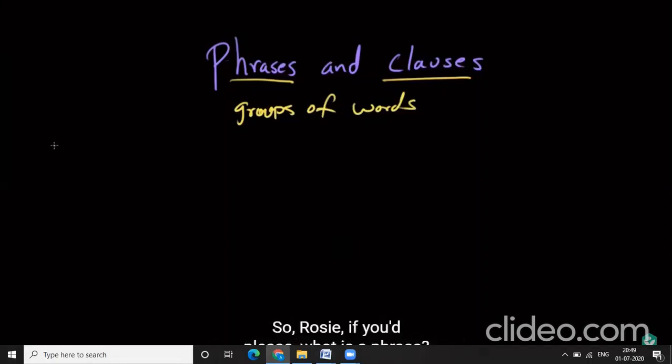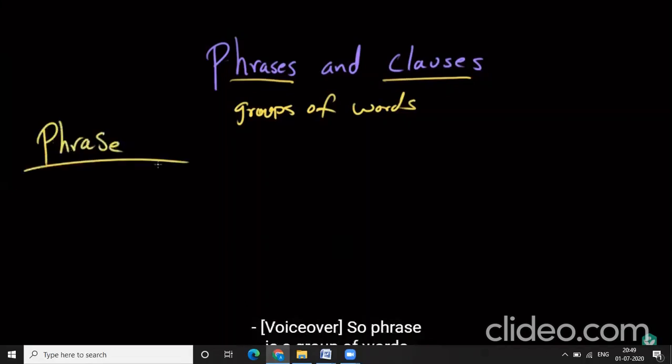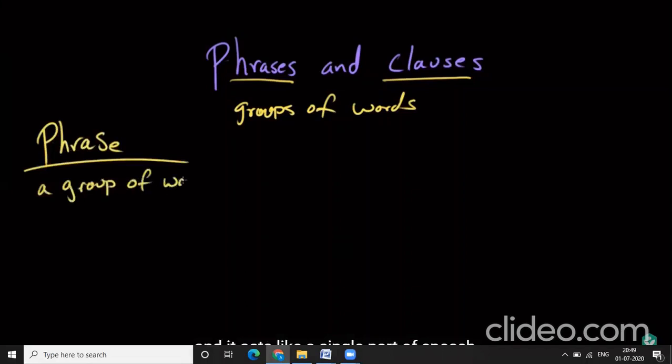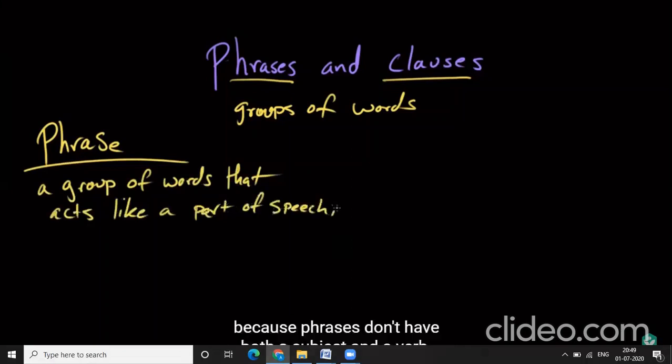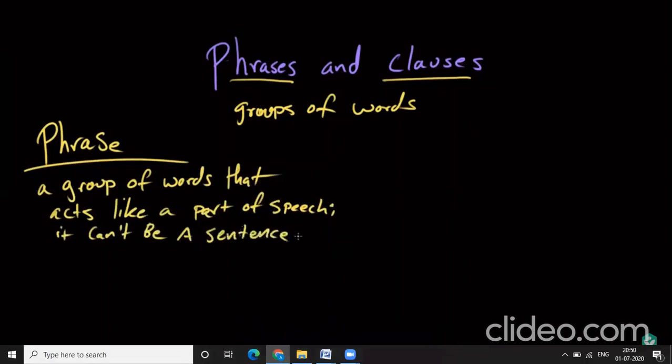So Rosie, if you please, what is a phrase? So a phrase is a group of words, and it acts like a single part of speech. Okay. But it will never be a full sentence because phrases don't have both a subject and a verb. All right, so a phrase can never be a sentence. Right. What are some examples of phrases? My best friend.